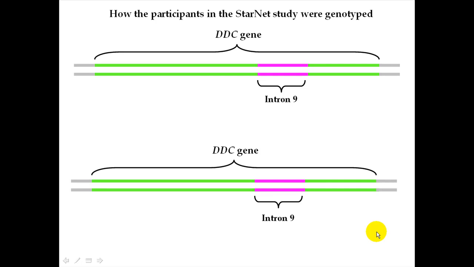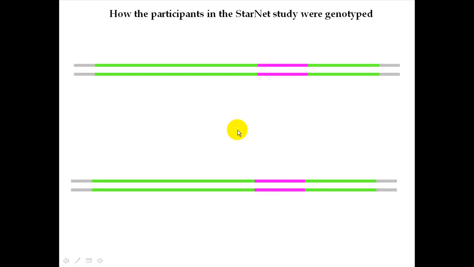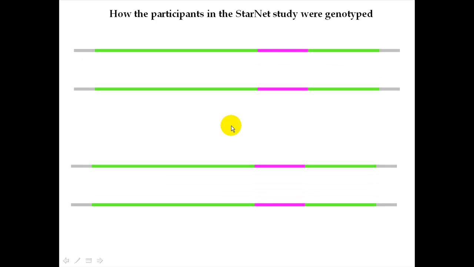And so again, in order to figure out what version of intron number 9 this person has, we first had to make many copies of intron number 9 using PCR. And so if you remember, the way that PCR works is that you throw the template DNA and some other stuff into a test tube, and first, in order to copy these DNAs, you have to separate the 2 strands from one another, kind of like this. Once the strands have been separated, then the primers are allowed to bind, and in this case we use primers that bind to just either end of intron number 9, so that we can just get many copies of intron number 9. So we use primers that did this.